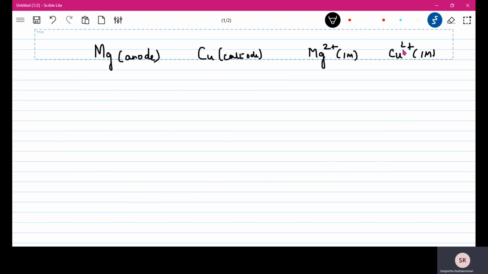Then I want you to represent the cell, or write the cell notation.